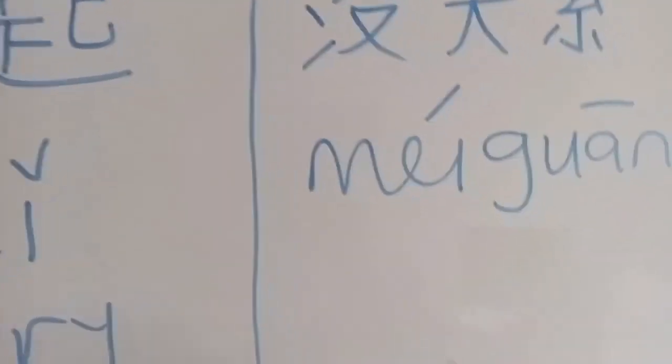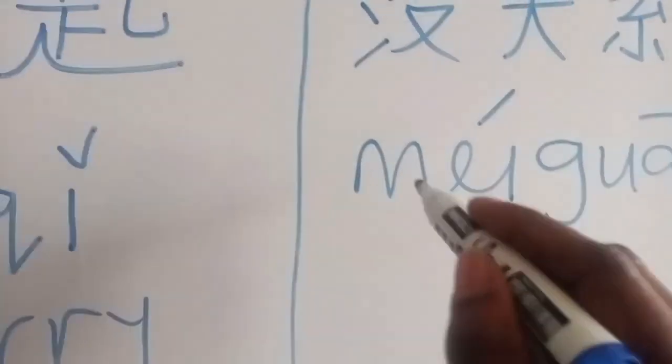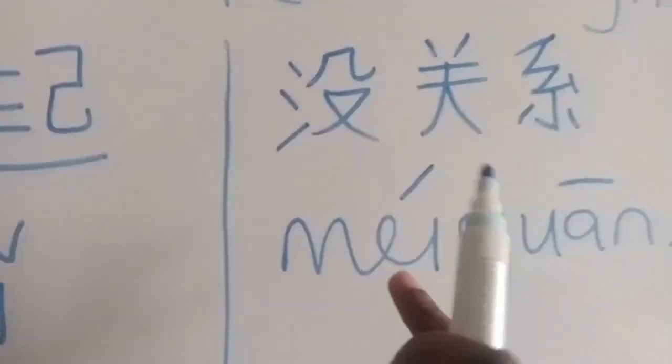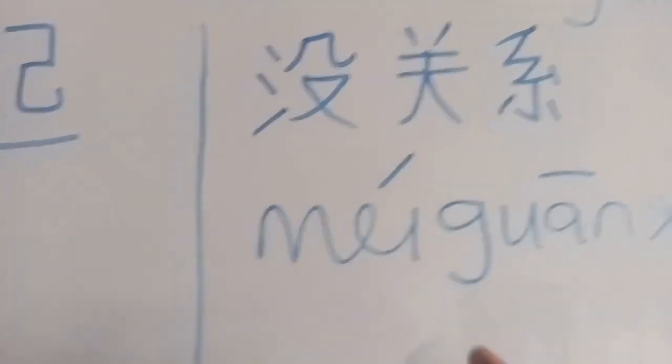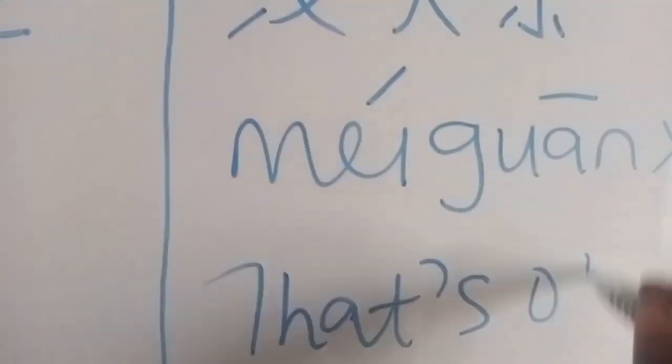And in English, it means that's okay. You know how, like I explained, when someone tells you, I'm sorry, and you go, that's okay. So this is how to say it in Chinese. 没关系. This is Hanzi, this is Pinyin, and this is English. That's okay.